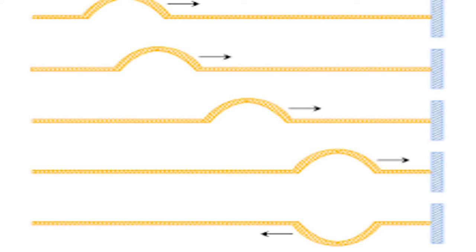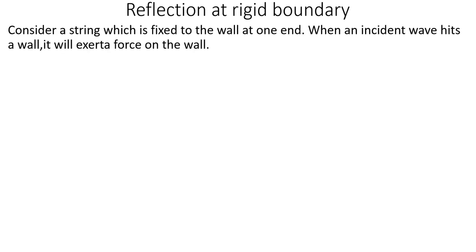From there it gets reflected. So when it gets reflected, what happens? Here you can see that the crest is reflected as a trough. Why, that we are going to discuss. Is it clear? So in the case of a rigid boundary, a crest will be reflected as a trough, or there is a 180-degree phase difference. So we are going to discuss reflection at a rigid boundary.